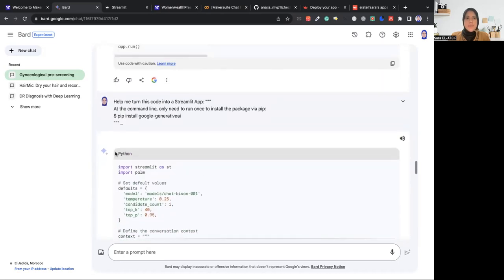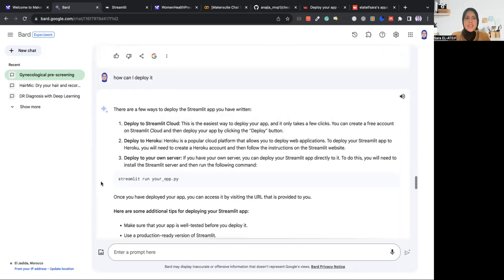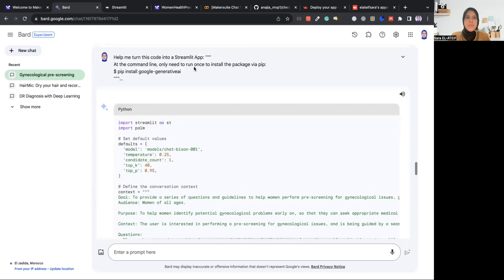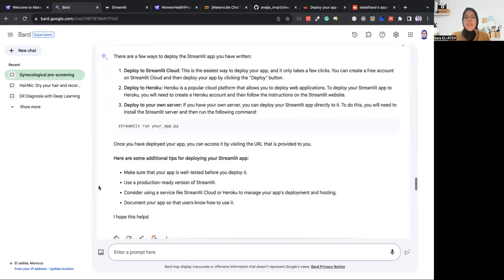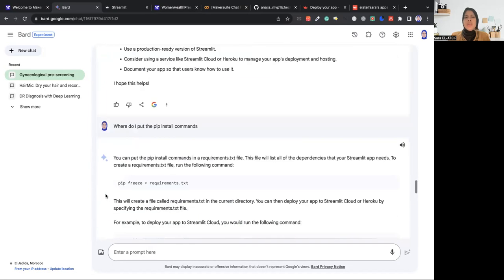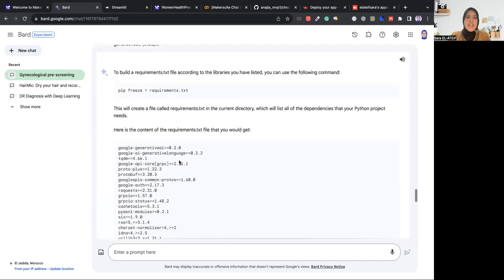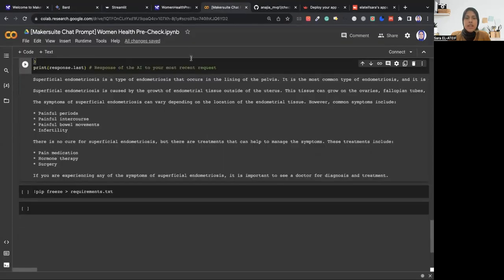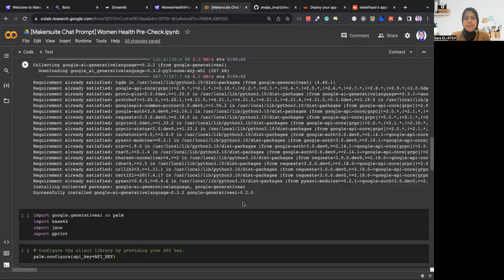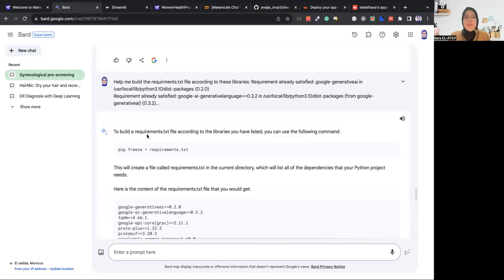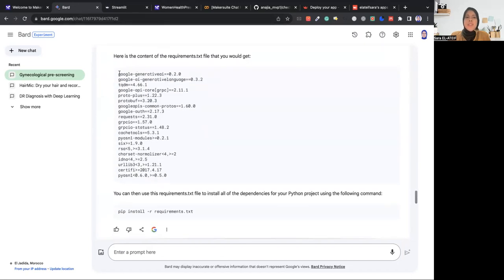And then I added the missing pip. This one, I didn't have it before. Added this pip install Google Generative AI. But I thought, why don't I just ask it to help me figure out what kind of dependencies I might need. And yeah, I copy pasted this thing here. And then I asked Bard to come up with the content for the requirements.txt.